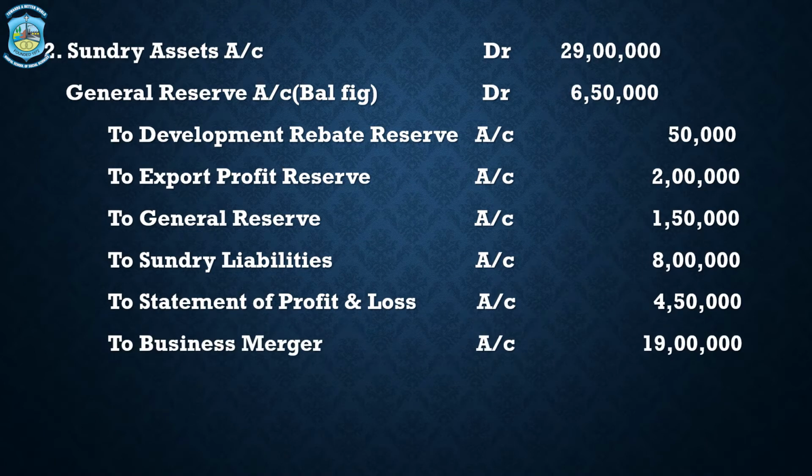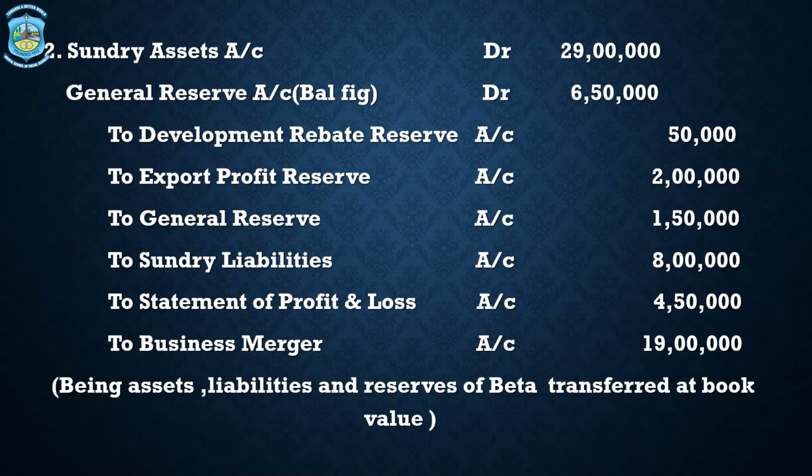So the total of the liabilities is more than the total of the assets. Therefore this balancing figure, general reserve of 6 lakh 50,000, would come in the debit side by the name of general reserve. If there is a deficit in the liabilities, general reserve would come in the debit side. This is journal entry number 2. So the balancing figure, general reserve amount, is 6 lakh 50,000.